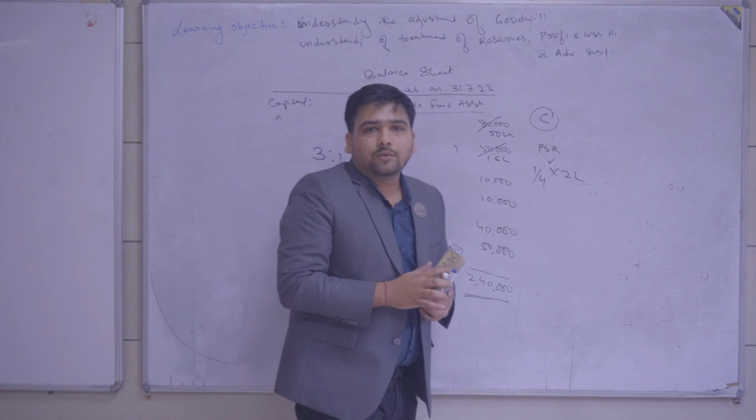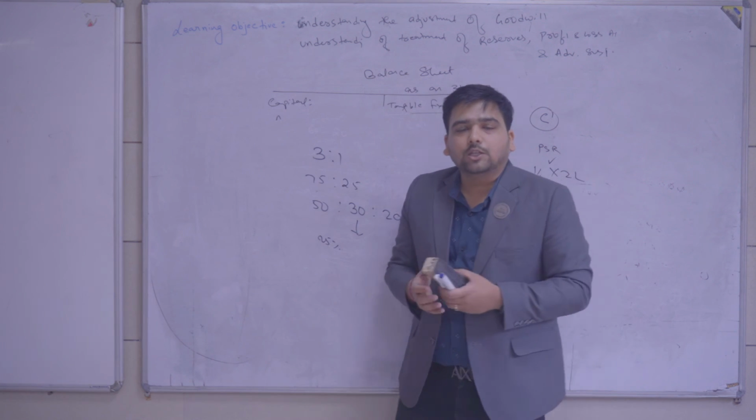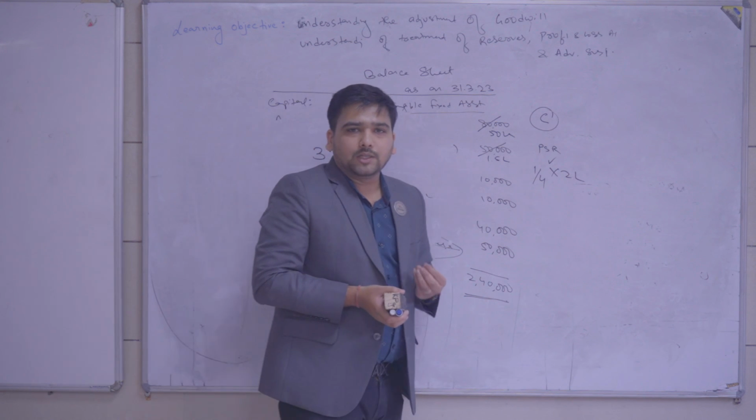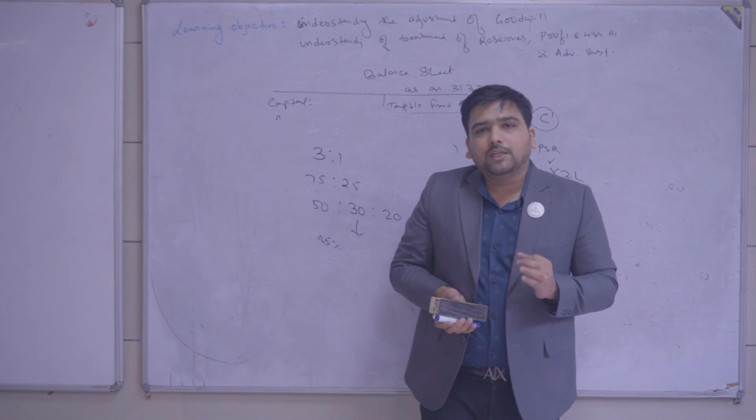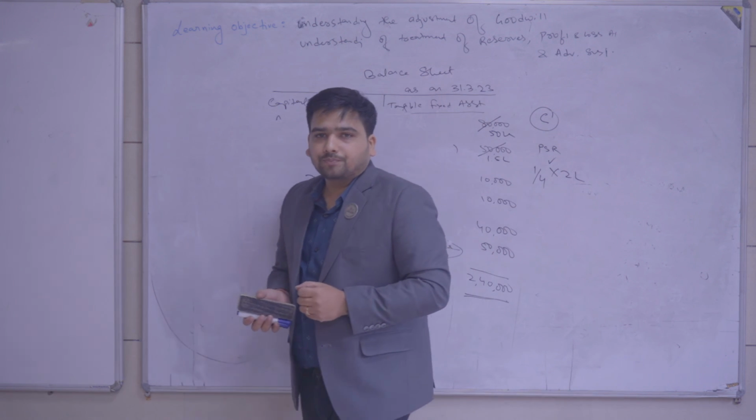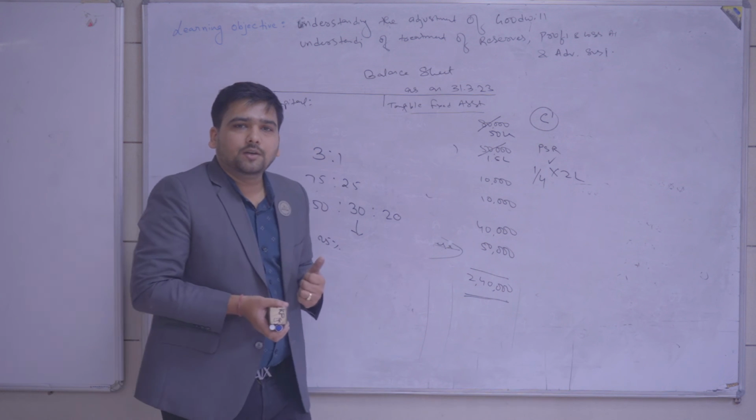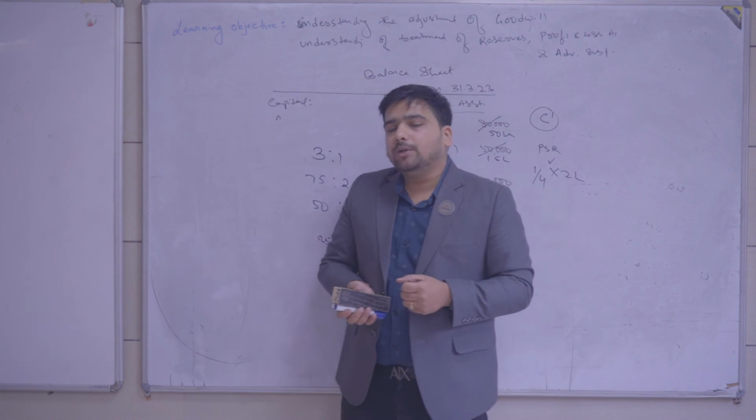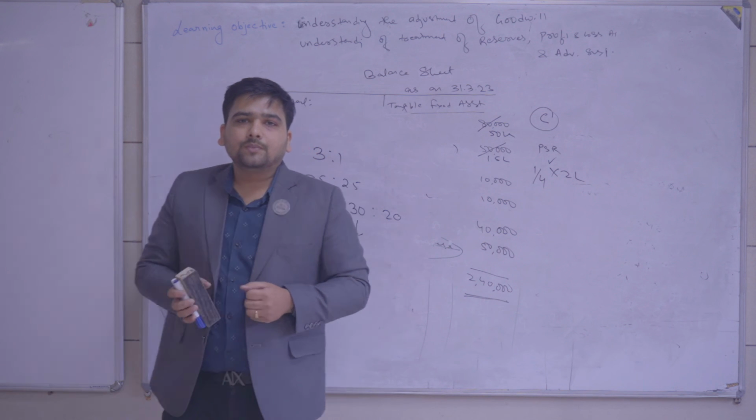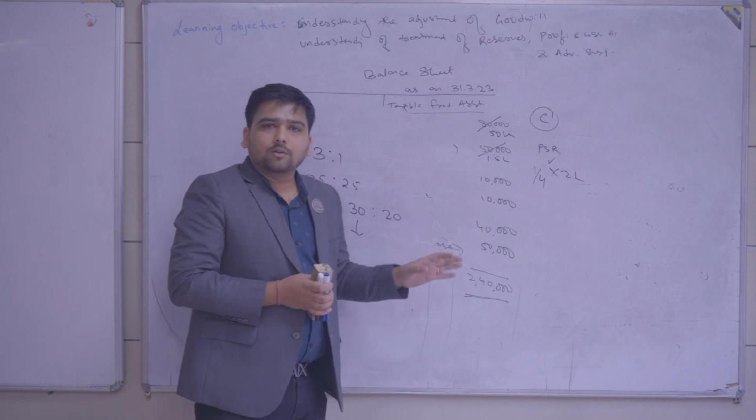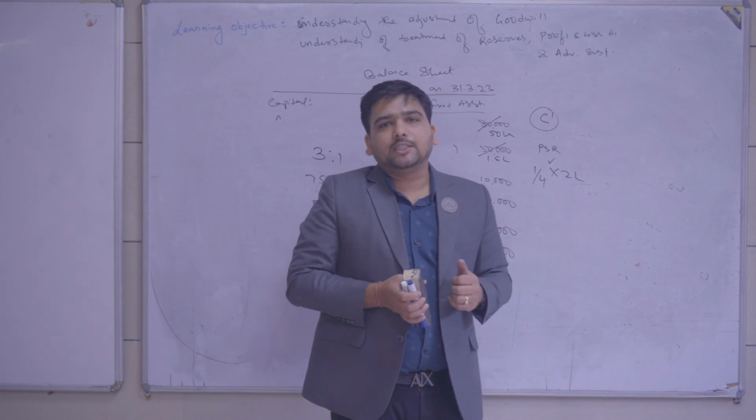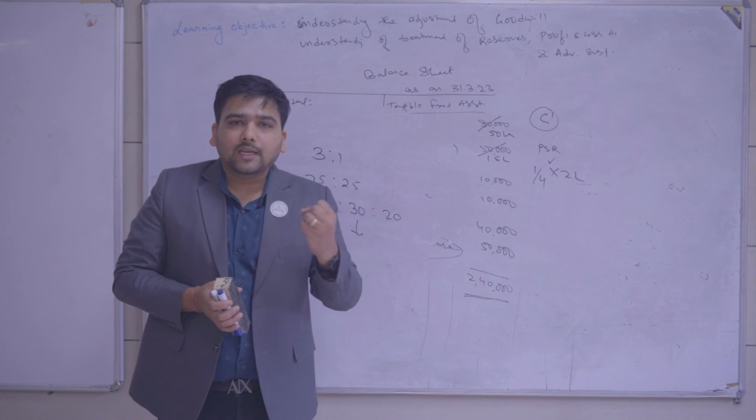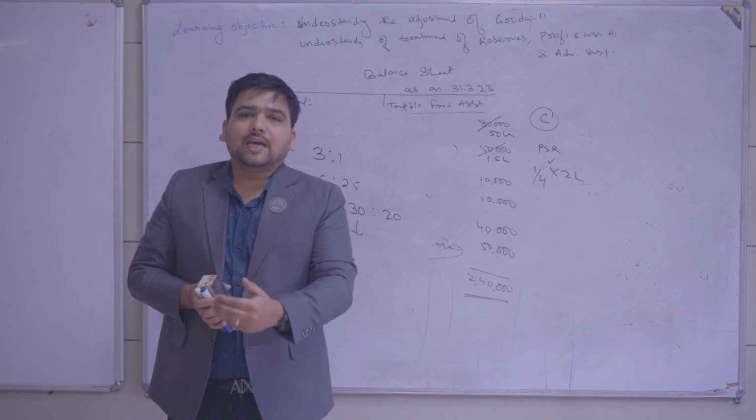So the fifth adjustment for the reconstitution: the self-generated goodwill is to be calculated. So adjustment number 5 is that self-generated goodwill is to be calculated, and the adjustment is to be made as follows. We have to take money from the gaining partner and give it to the sacrificing partner.